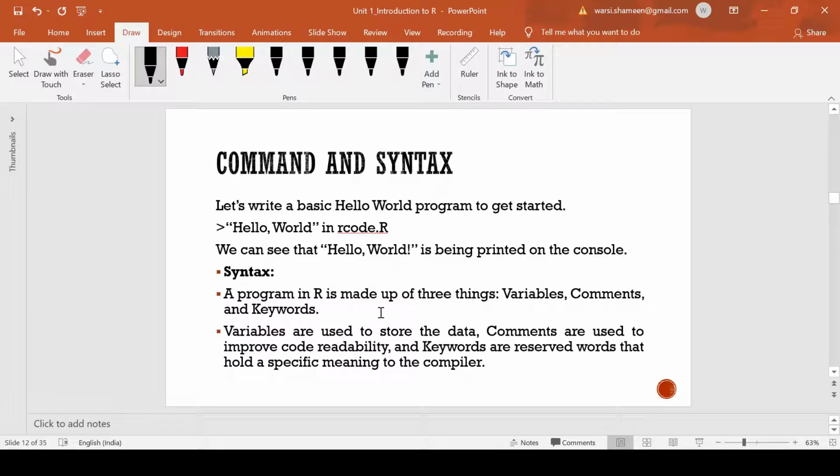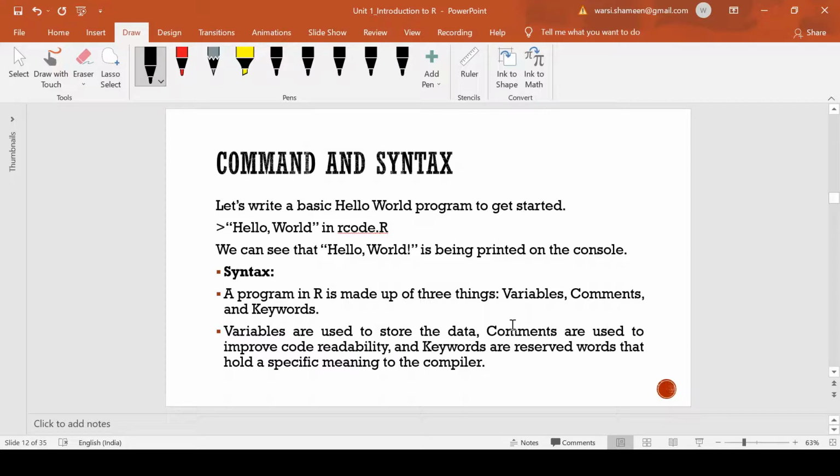In the syntax of an R program, basically three things are there: variables, comments, and keywords. Variables are used to store the data. Variables define what sort of data we are having. Comments are used to improve the code readability. Comments are highly required. You need to mention one-liner comments with a hashtag, which clarifies what exactly you are going to do. It improves your command readability. And keywords are the reserved words that hold a specific meaning to the compiler. So keywords basically help in assigning meanings to the compiler.